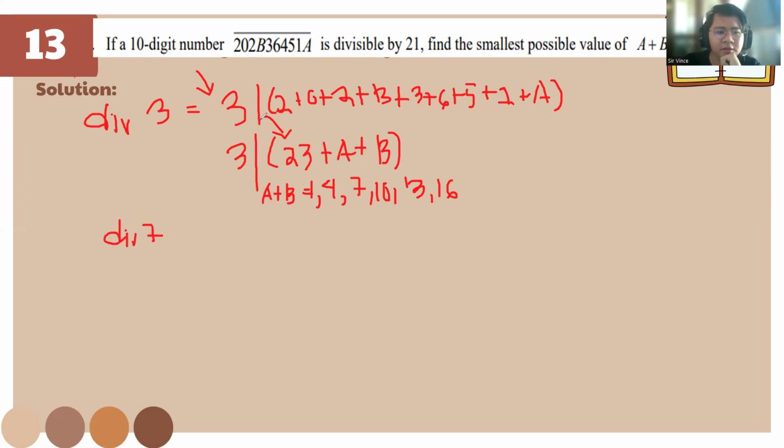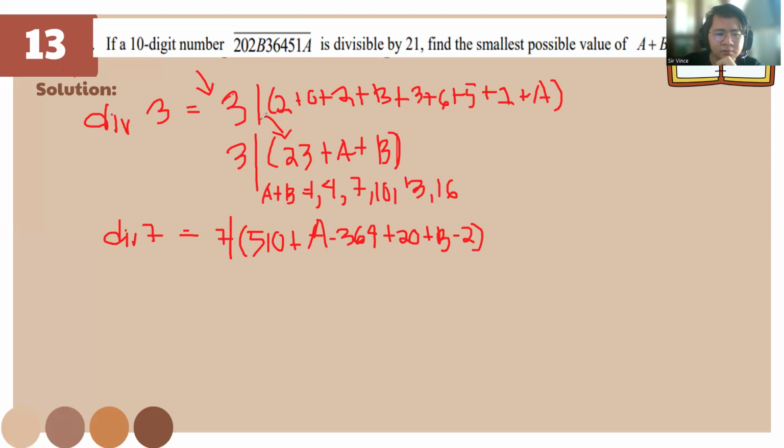Follow this one class, okay? So for 7, we have here 510 plus A. Okay, follow because I won't state the rules. By the time you know this already, okay? Plus B minus 2. Okay?